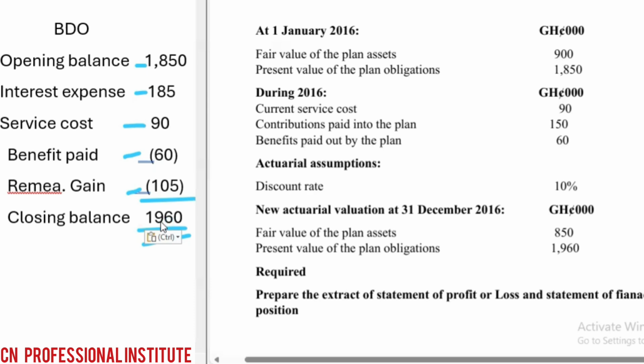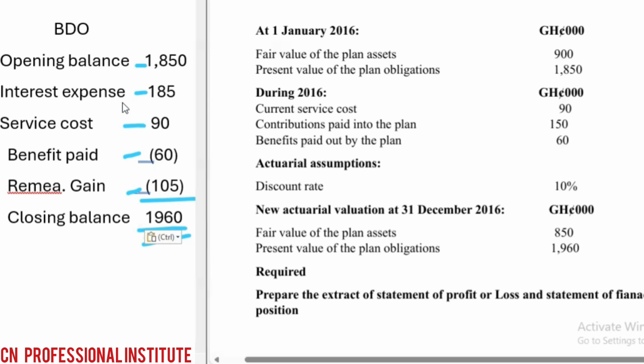And we less it because this is a liability, the defined benefit obligation is a liability. So again, it should reduce your liability. That's why we subtracted it to reduce the what? The liability. Better still, for arithmetic accuracy, if you put plus here, you will not get the 1,960. So that's it. It's a liability and the figure has gone down. We say it's a gain, so you have to less it. Okay, so that's it with this one.